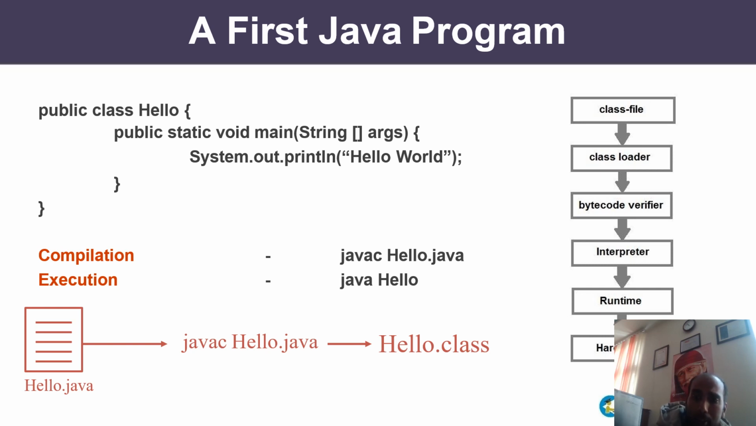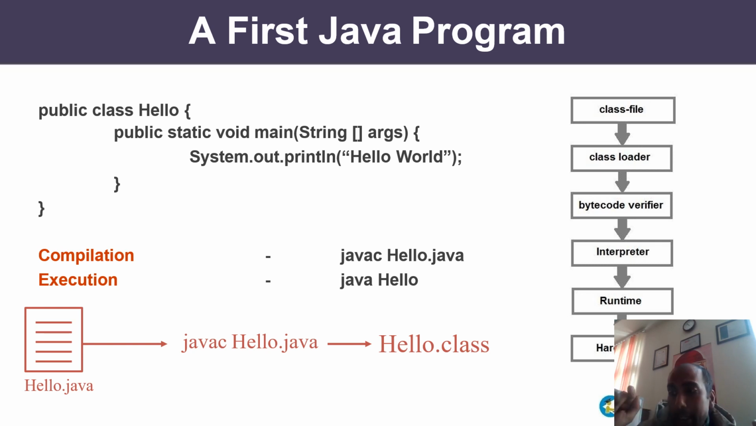Now my question in the last class was, is it mandatory to save the file with the same name as the name of the class? The simple answer, no. Now the question arises, if you are going to take some other name, what will happen? Let's suppose I am taking this program name first.java. When you compile, you will see a class file will be created, but the name of the class file will not be first.class. The name of the class file will be hello.class.